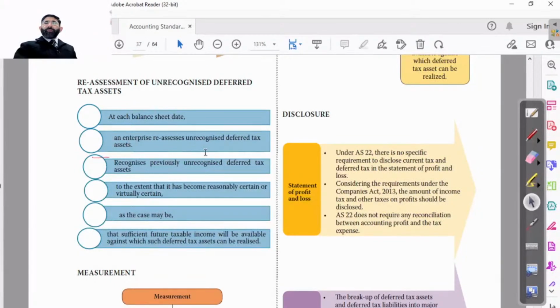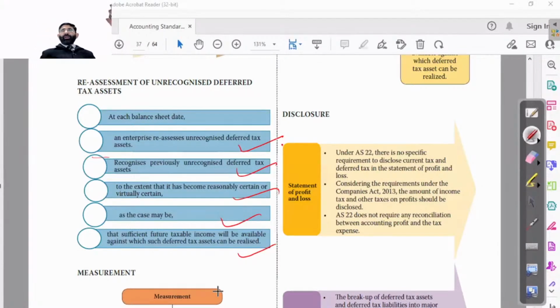So that is given. Read it once. An enterprise reassesses unrecognized deferred tax assets. Recognize previously unrecognized deferred tax assets to the extent they become reasonably certain, as the case may be, that sufficient future taxable income will be available against which such deferred tax asset could be realized.